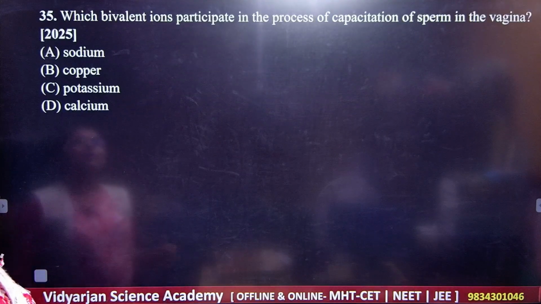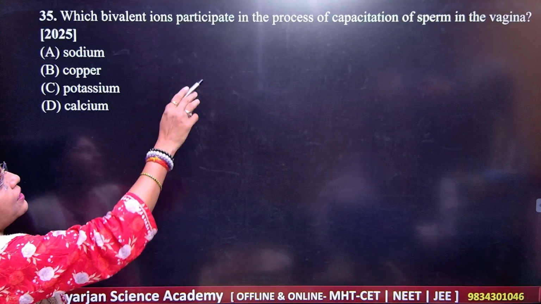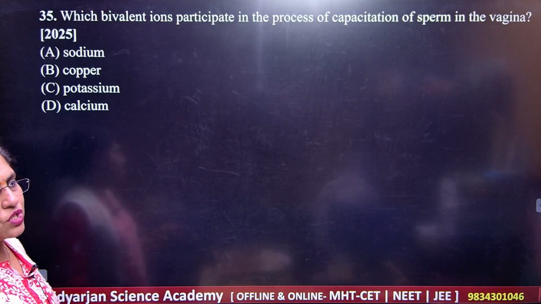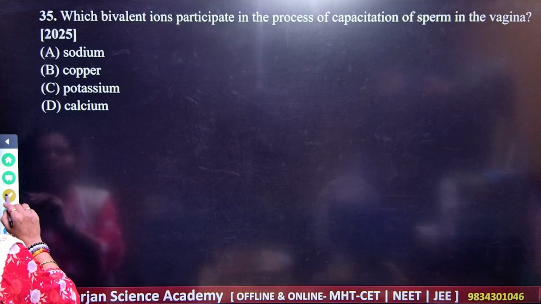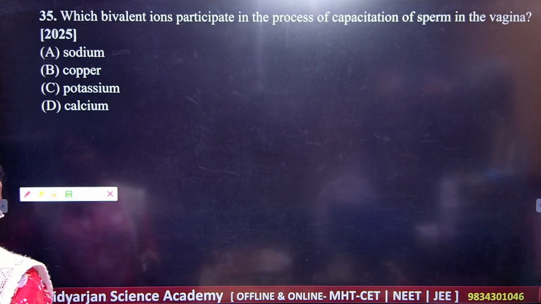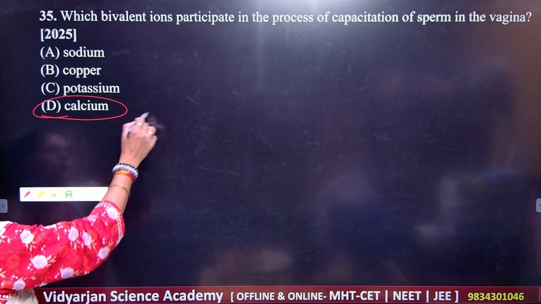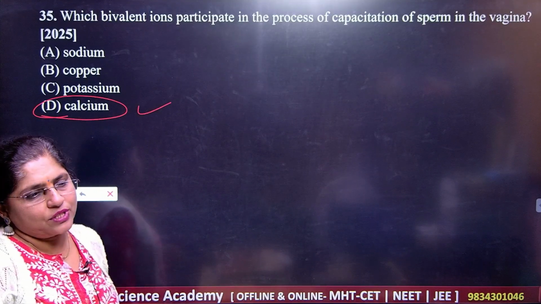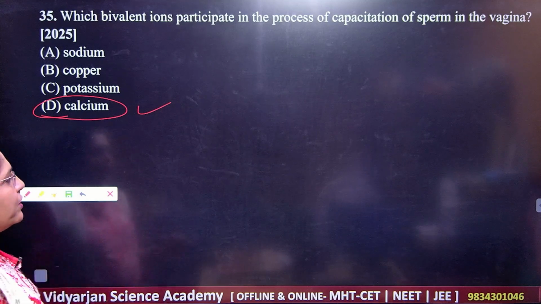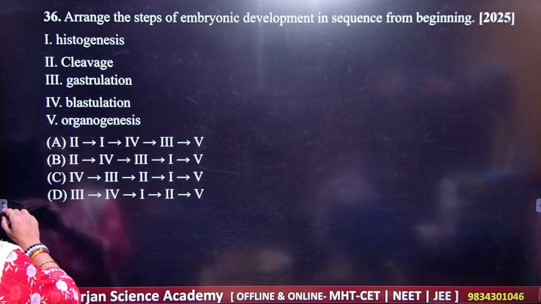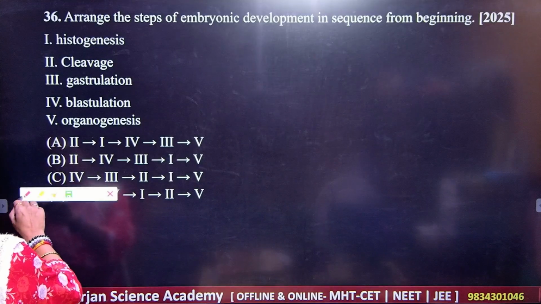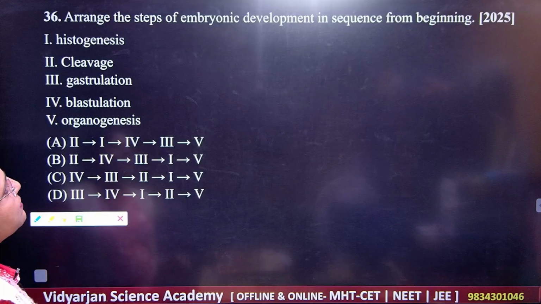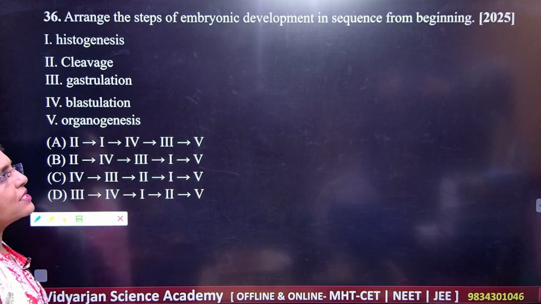Okay, next. 35. Which bivalent ion participates in the process of capacitation of the sperm in the vagina? Got it? So this reaction is also very, very important. So what should be your answer? Your answer is D. You know that calcium is required for the capacitation of the sperm in the vagina. Got it? Calcium ions play a very, very important role. They play the vital role here in the process of what here? This one.